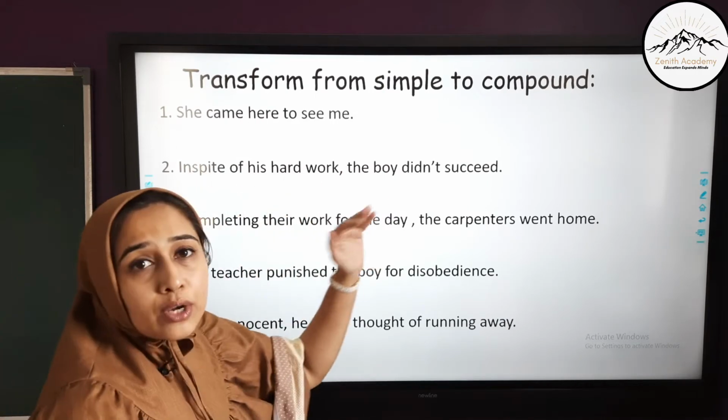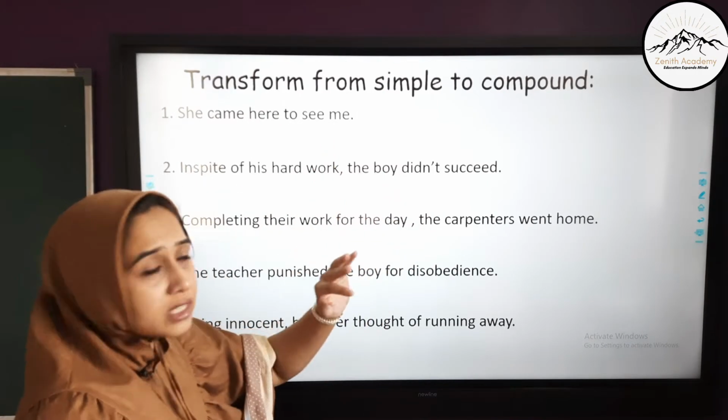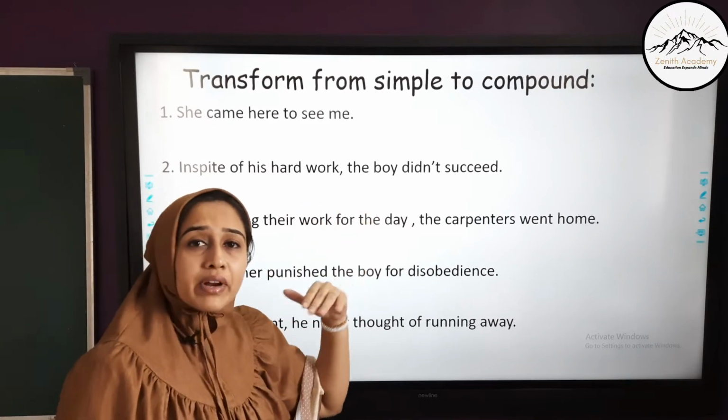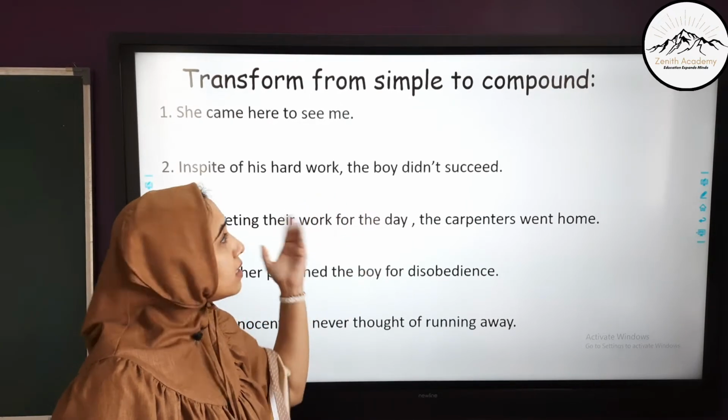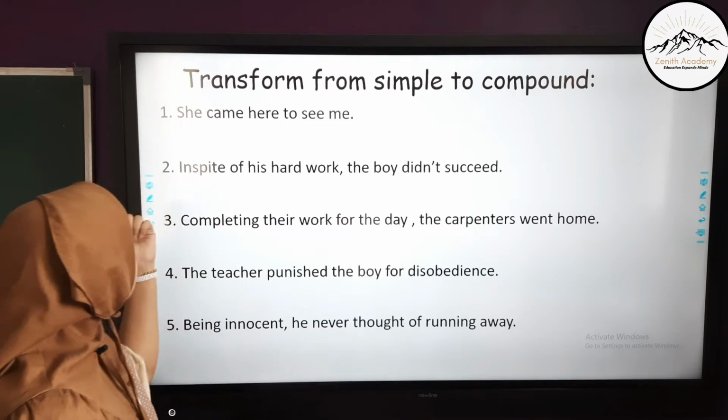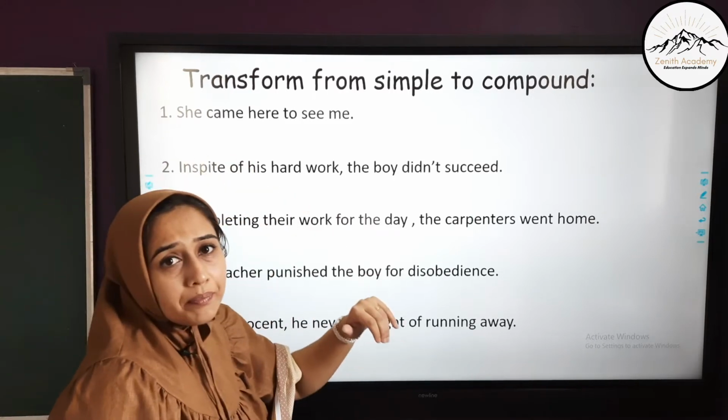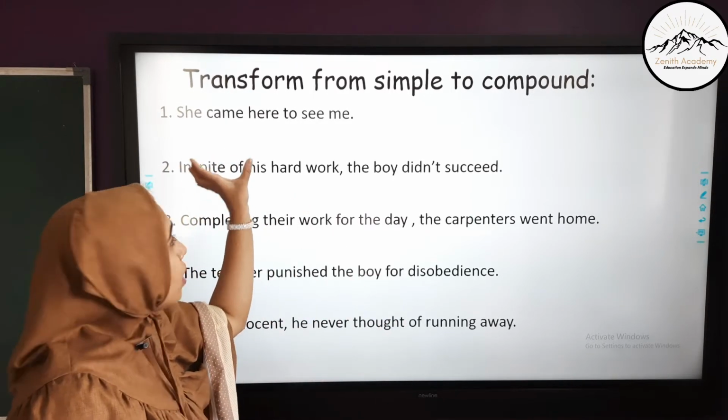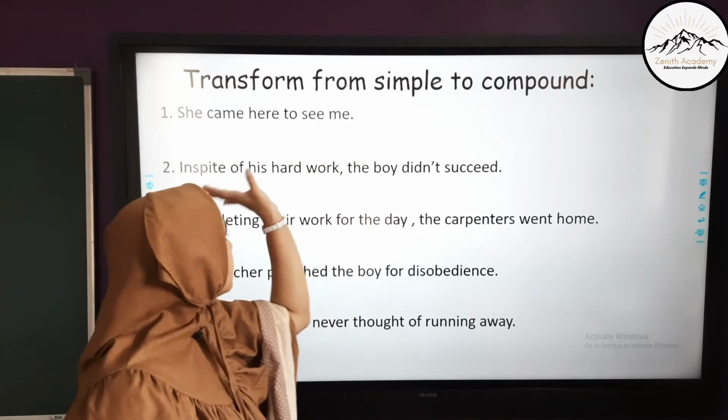Transform from simple into compound. Now this can be vice versa. Also the compound sentences can be transformed into simple sentences and the answers will be the same. The first one is, she came here to see me. Now she came here, and why she came here? To see me. This is a simple sentence.